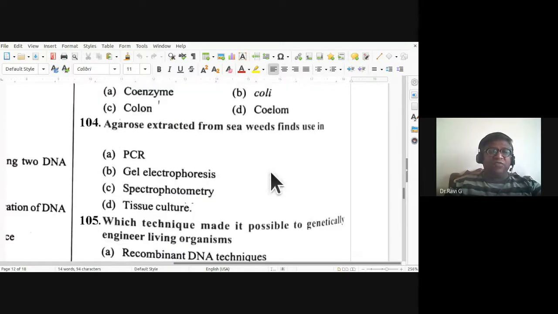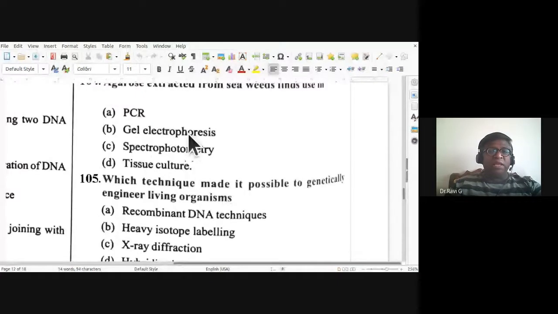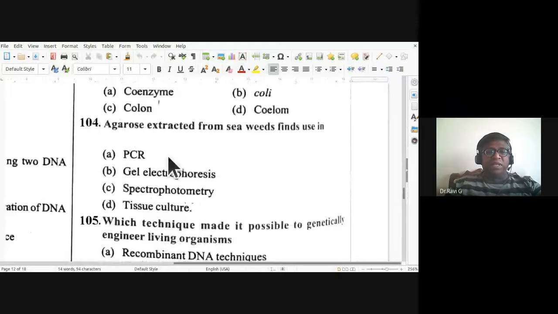104. Agarose extracted from seaweeds finds use in... So agarose gel electrophoresis, isn't it? So it would be gel electrophoresis. So 104, B is the answer. Polyacrylamide gel electrophoresis is a different one; the agarose is used there.